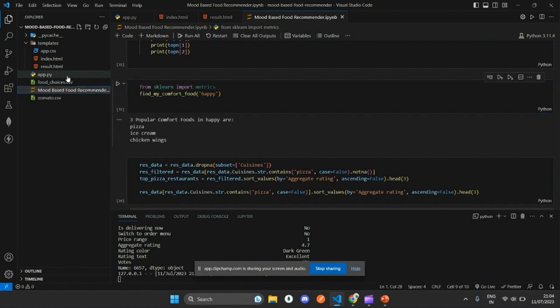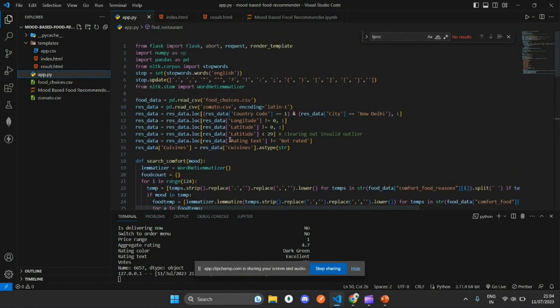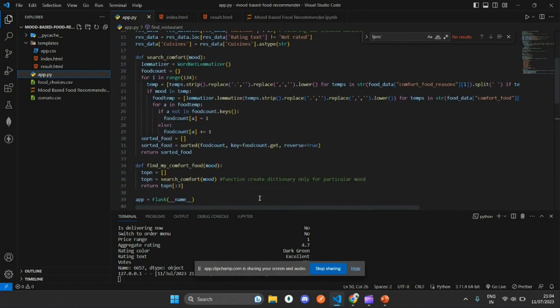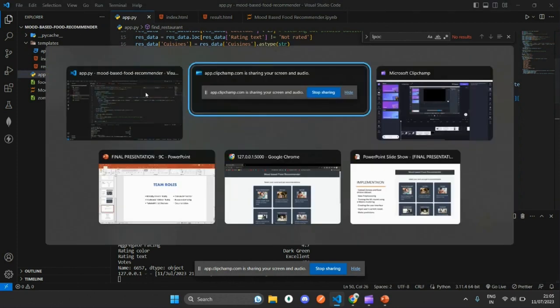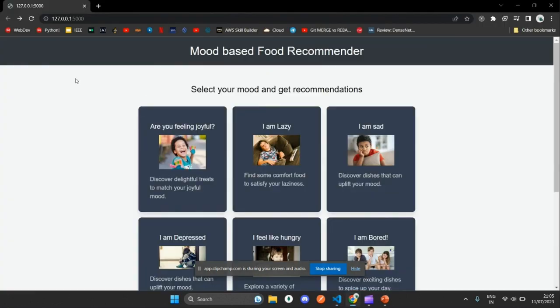Now let us have a look at the user interface. This is a Flask app connected to the model. Let us run the server. As you can see, the server is already running at port 5000. Let us have a look into it on the web. So this is what the user interface looks like.